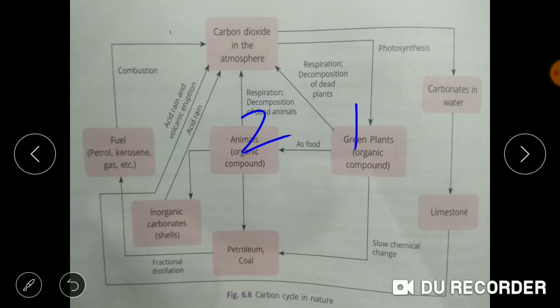So now we move on to step 2. In step 2, we will study the process of respiration. In the process of respiration, carbohydrate is oxidized and converted into CO2, H2O, and energy is released. So during respiration, carbon dioxide is released. When respiration occurs in animals as well as green plants, the CO2 is released into the atmosphere, as you can see.